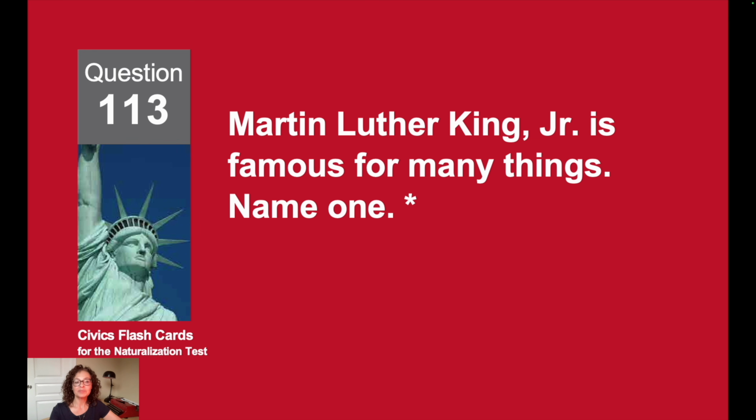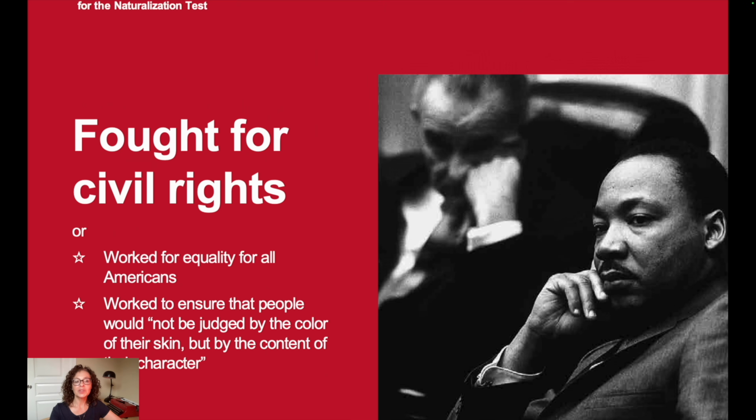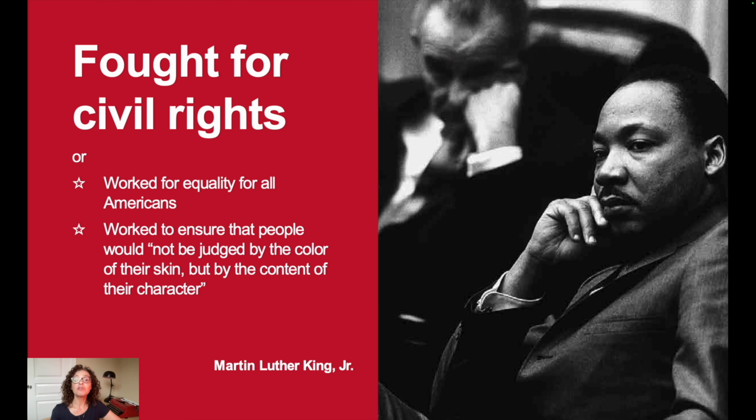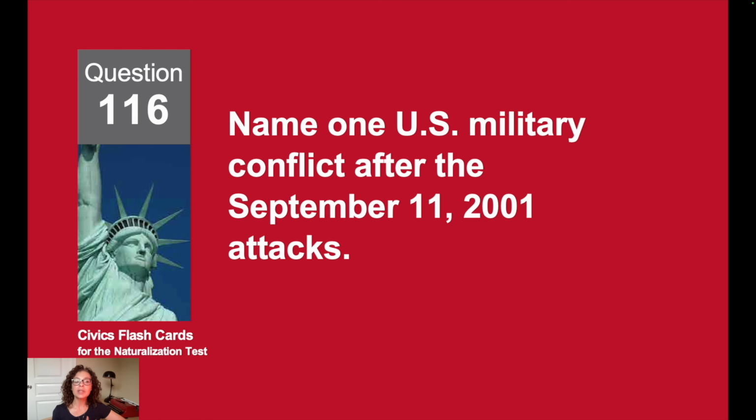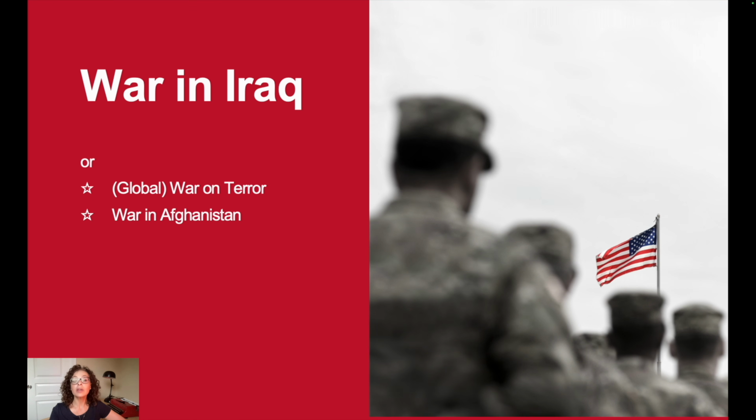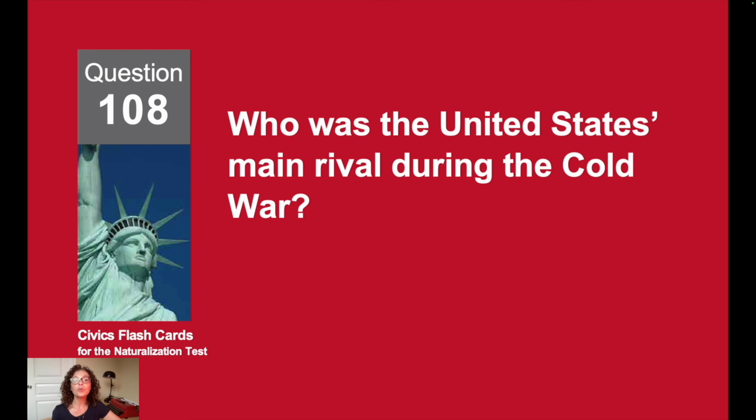Name one. Martin Luther King Jr. fought for civil rights. Name one U.S. military conflict after the September 11th, 2001 attacks. The war in Iraq.